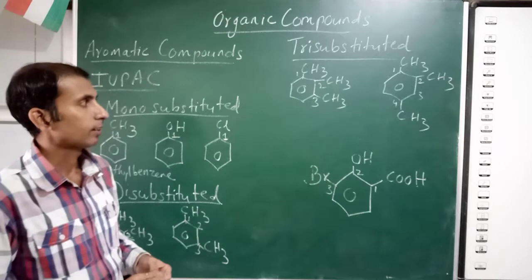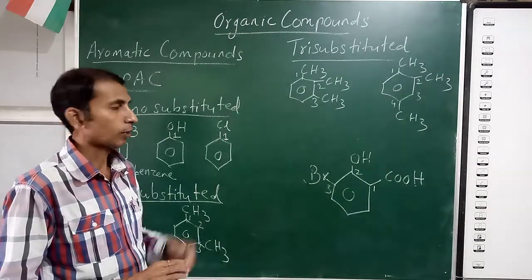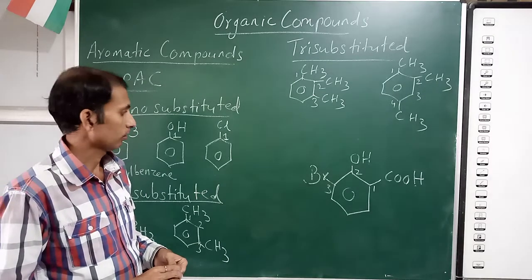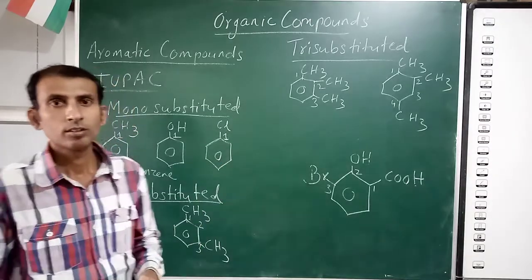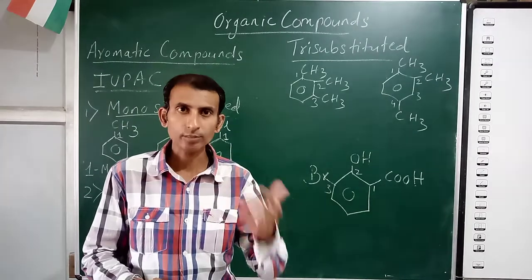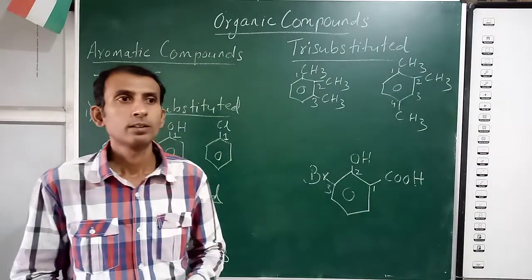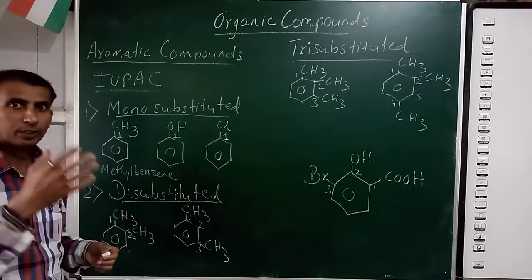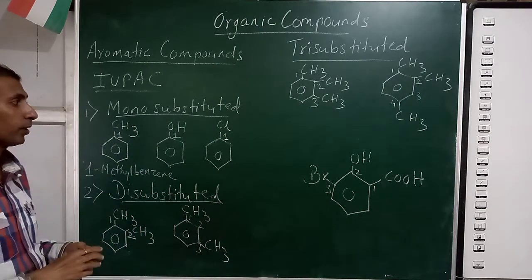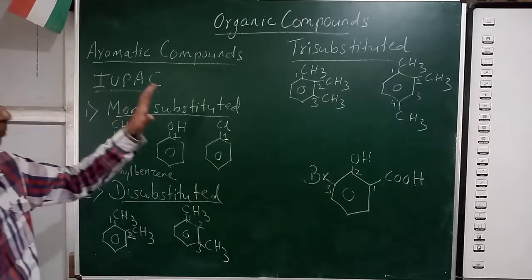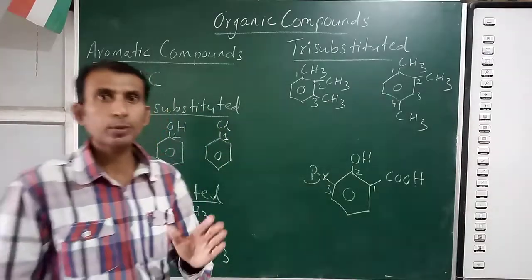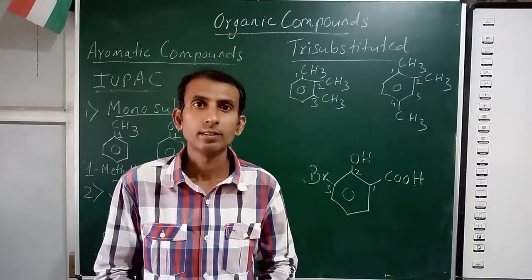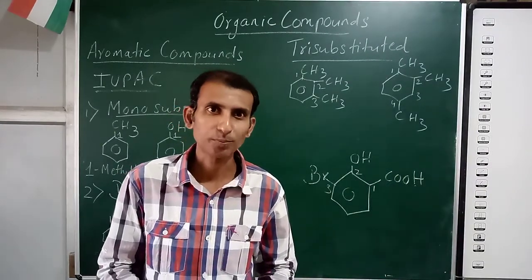We have started; some more important examples I'll teach in the next lecture. Keeping this concept in mind, whatever examples you have written in your chemistry copy, this particular explanation will help you understand the IUPAC names of the remaining examples also.